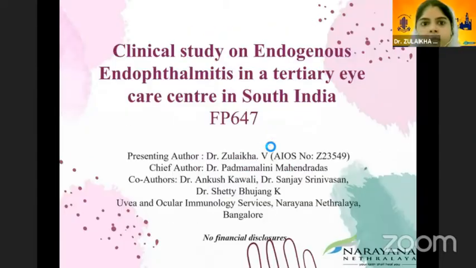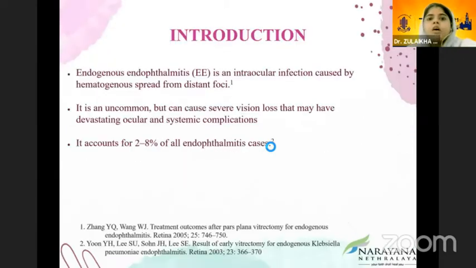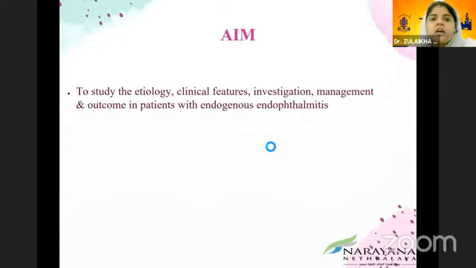Endogenous endophthalmitis is an intraocular infection caused by hematogenous spread from a distant focus, and it accounts for 2 to 8% of all endophthalmitis cases. The aim was to study the etiology, clinical features, investigation, management, and outcome in patients with endogenous endophthalmitis.